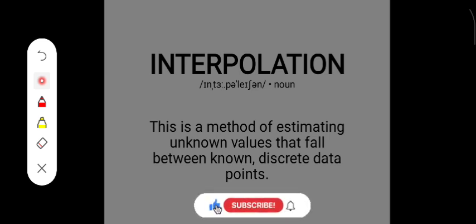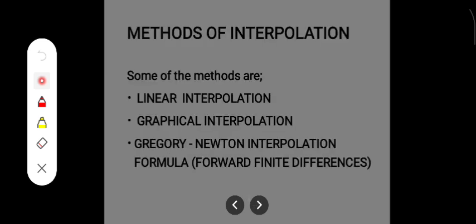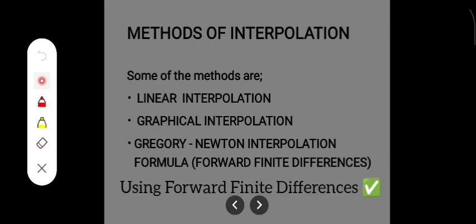Today we are diving into one of the most important tools in engineering mathematics and numerical analysis, which is interpolation. Interpolation is a method of estimating unknown values that fall between discrete data points. There are several methods of calculating interpolation based on different textbooks. Some of the methods we are going to learn in this video are linear interpolation, graphical interpolation, and the Gregory-Newton interpolation formula, also known as forward finite differences.